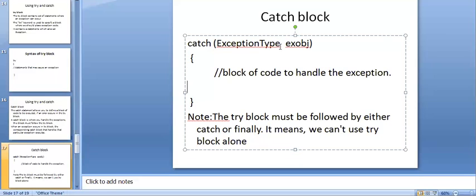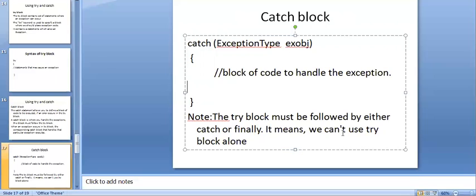All exceptions are not of the same type, and the different types of exceptions can be handled by your catch block, which is a block of code to handle the exception. A try block must be followed by either a catch block or a finally block.